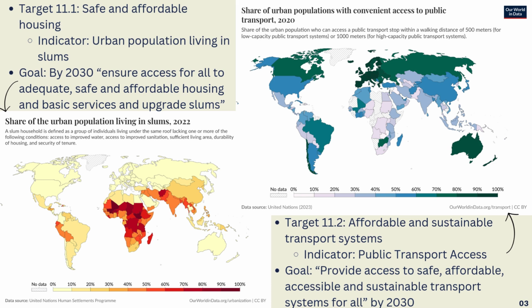And for target 2, which is affordable and sustainable transport systems, indicated by public transport access, it is for people who can access a public transport stop within a walking distance of 500 meters for low capacity public transport systems or 1,000 meters for high capacity public transport systems. And the goal for this is, again, to provide access to safe, affordable, accessible, and sustainable transport systems for all by 2030.